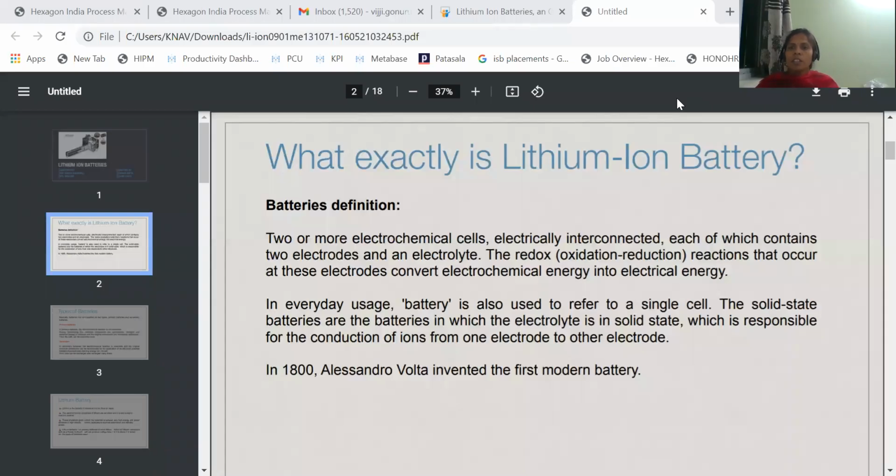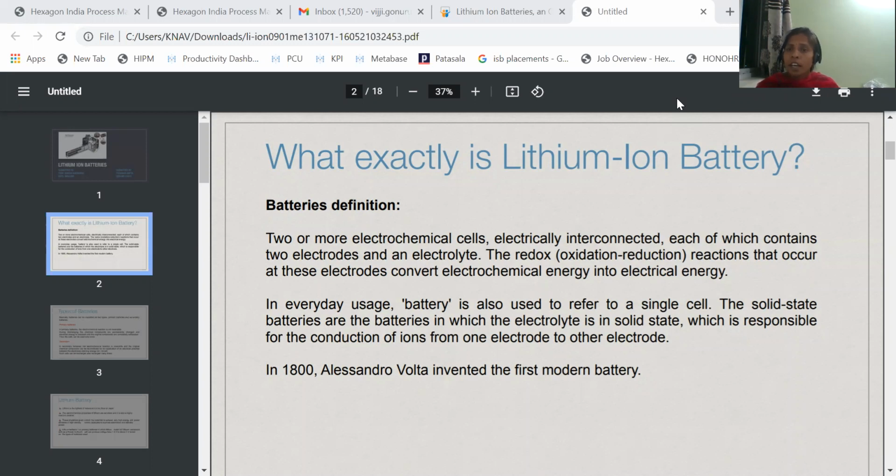Very good morning, students. In the previous session, we have seen the zinc carbon battery, that is a Leclanche cell, and another one was a lead acid battery. It is also called an acid storage battery. And today I'm going to explain the remaining two batteries. One is the secondary lithium battery, also called a lithium ion battery. And another one is the fuel cell.